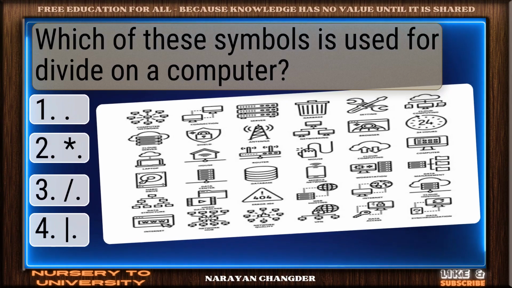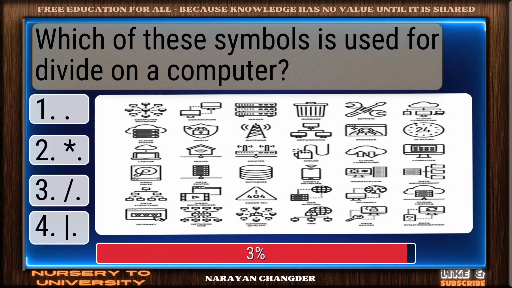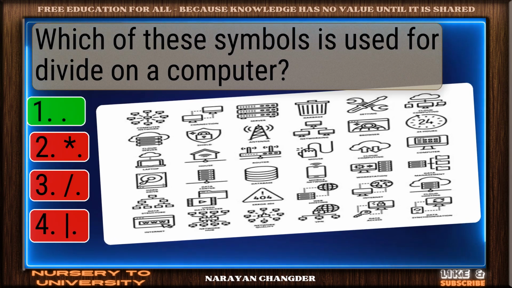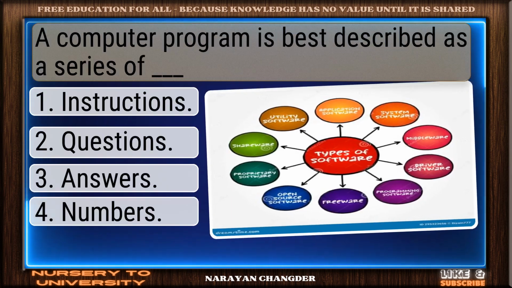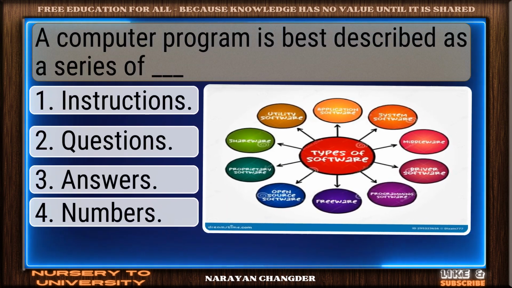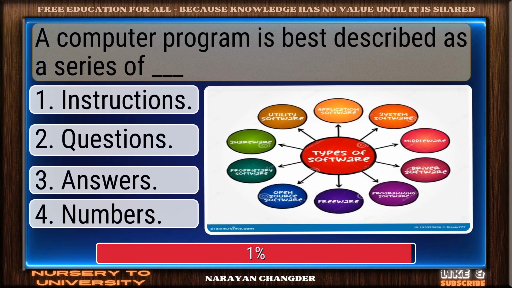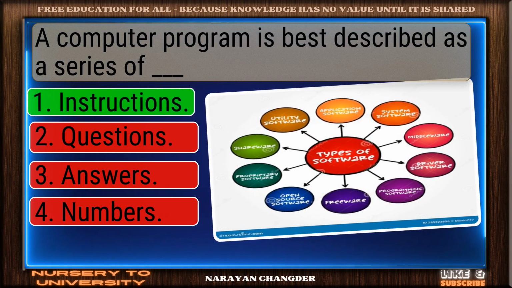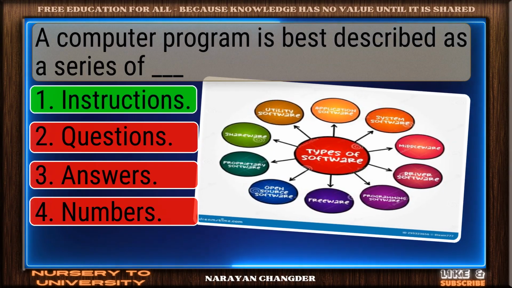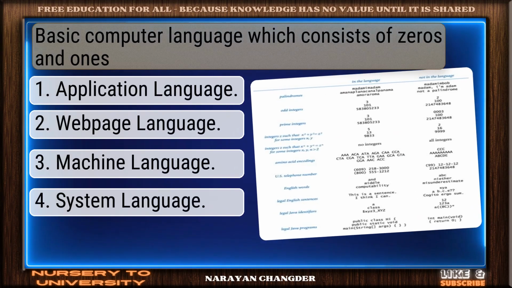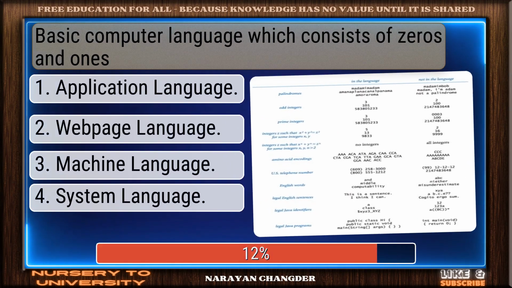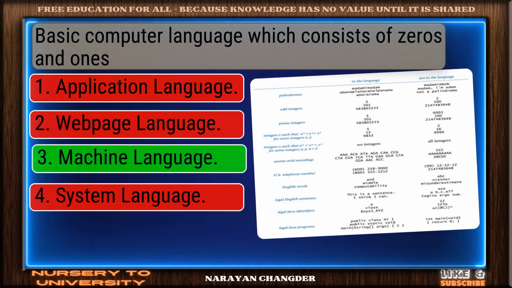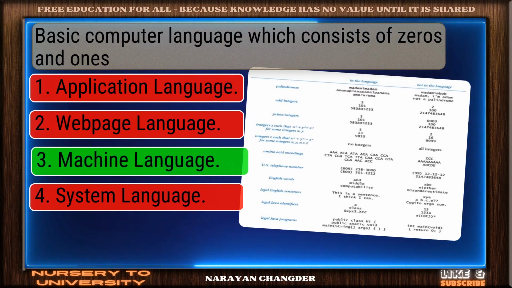Which of these symbols is used for divide on a computer? Nice work. Fits perfectly. A computer program is best described as a series of dash. You got it. Instructions fits. Basic computer language which consists of zeros and ones. Good thinking. Machine language is right.